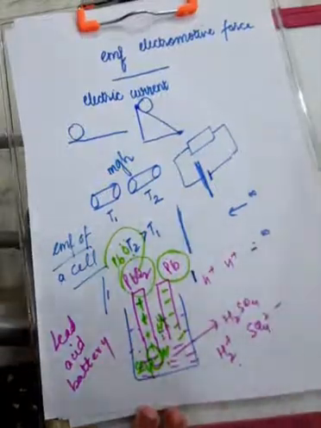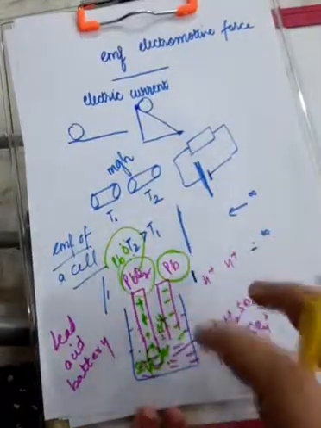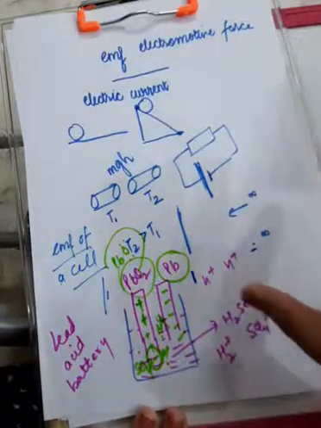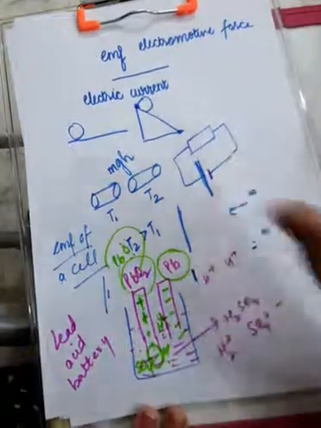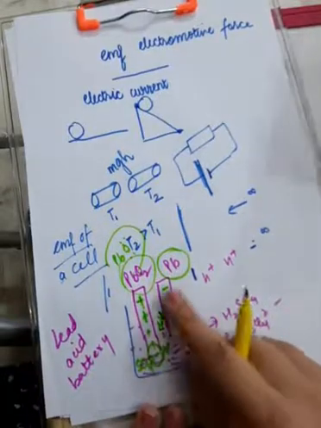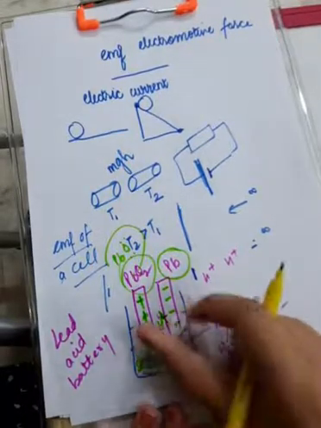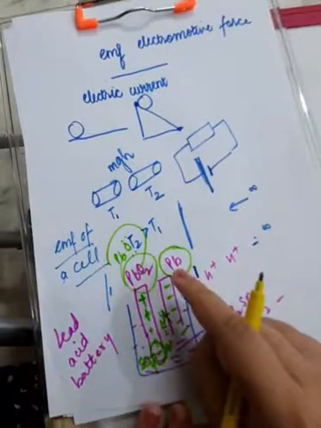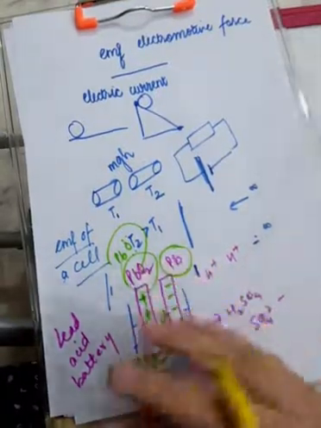I am actually going into the microscopic details of EMF, but otherwise if you have to define EMF of a cell, it means the maximum potential difference between the two electrodes of a cell when no current is actually drawn from the cell, or when the two electrodes are not connected.